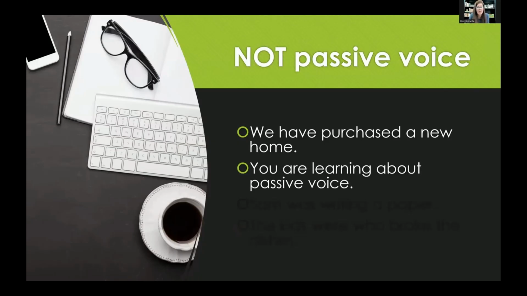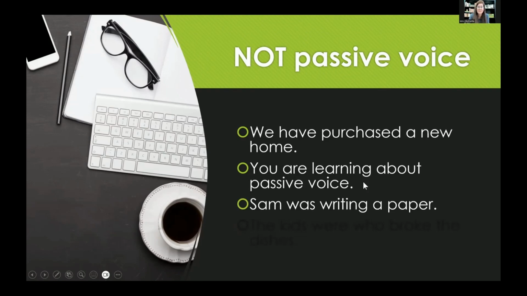You are learning about passive voice. We have a be verb, but we don't have an ed, we have an ing verb after it. Also, is our subject doing the learning? Yes, you are the subject and you are actually learning. So that's active. Sam was writing a paper. We have a be verb, yes, but not a past tense with it.